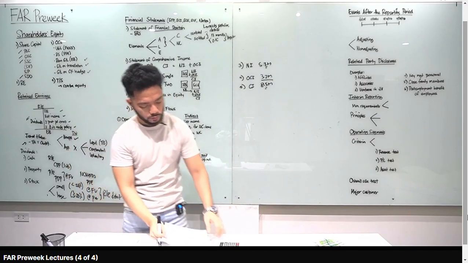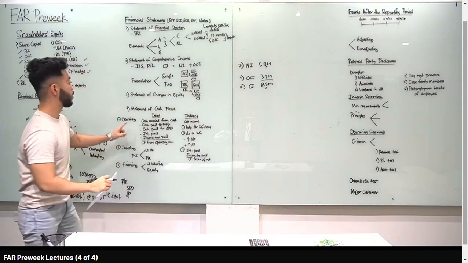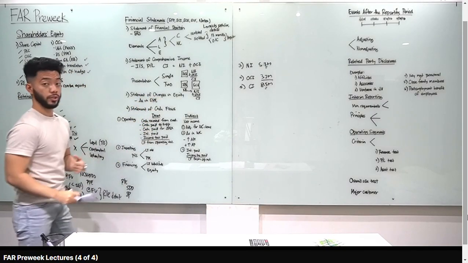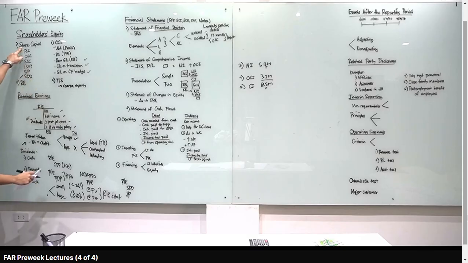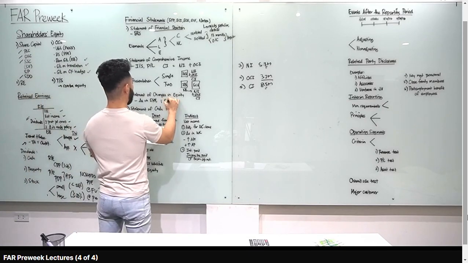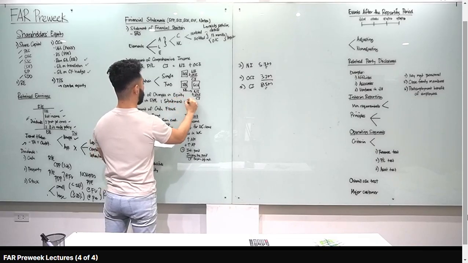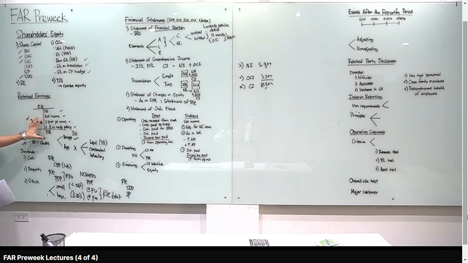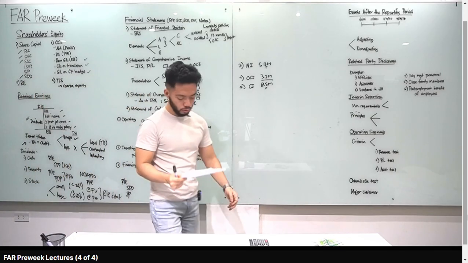Okay, next. Let's go to statement of changes in equity. So, basically, yung movements in the shareholders' equity, yan lang yung statement of changes in equity. Okay, ano yung shareholders' equity? Share capital, retained earnings, OCI, and treasury shares. Okay, meron din tayong tinatawag na statement of retained earnings. Pero hindi siya required because pasok na siya dito sa statement of changes in equity. Para mag-visualize yung statement of retained earnings, ito lang din siya, yung T account natin. Okay, so let's go to our handouts.